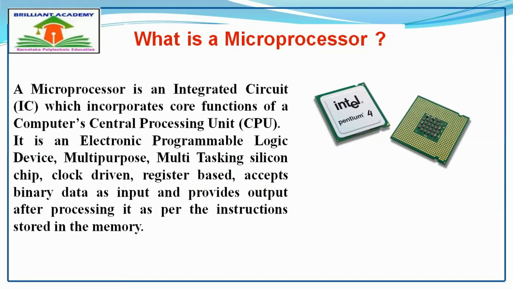It is basically an electronic device, and also a programmable logic device where we can do the programming, where we can change the contents, where we can perform arithmetic and logical operations to get tasks done.